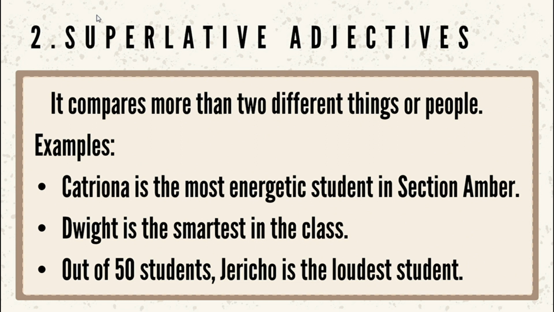Second is superlative adjectives. It compares more than two different things or people. For example, Catriona is the most energetic student in section Amber. Also, Dwight is the smartest in the class. And out of 50 students, Jericho is the loudest student.